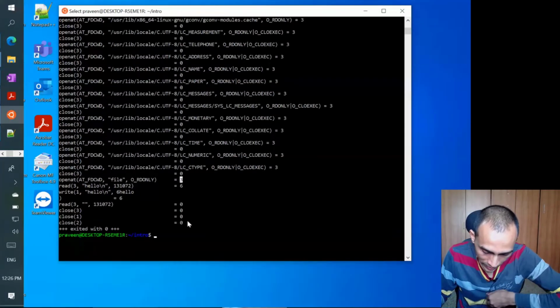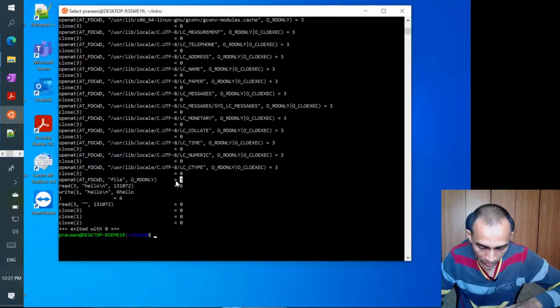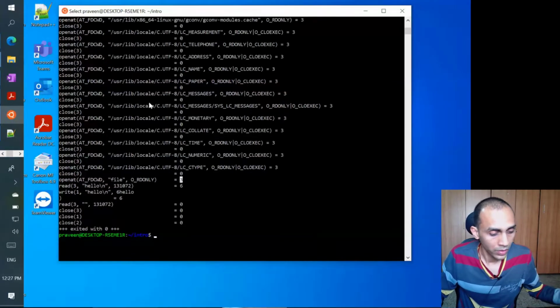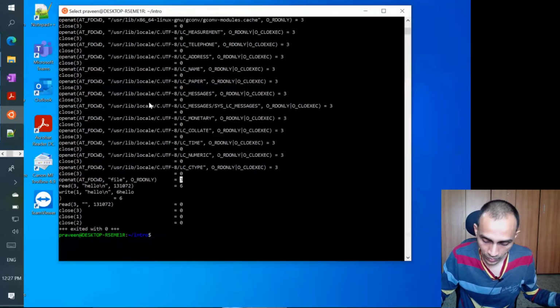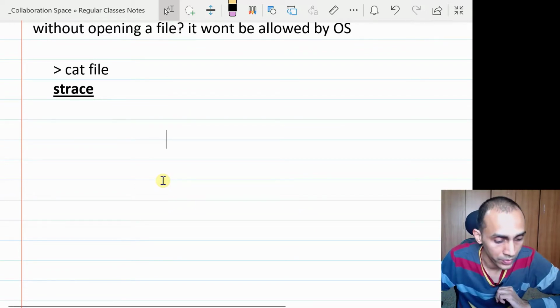So I hope you can see how you can use strace to figure out internally what a command is actually doing, what system calls it is calling, and what arguments, what things it is reading. There are a lot of details. There are many arguments; you can use the man page to understand how to use strace. But it's just one demo to show you how to use some simple utilities in Linux to figure out more information about the internal working of a program, especially the system calls.